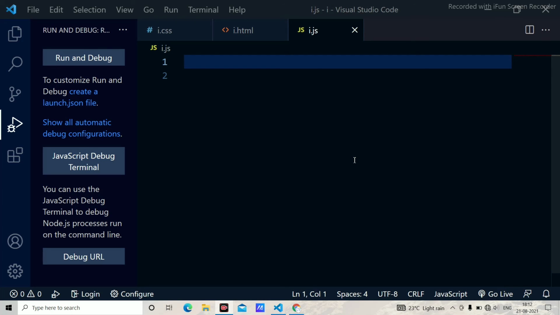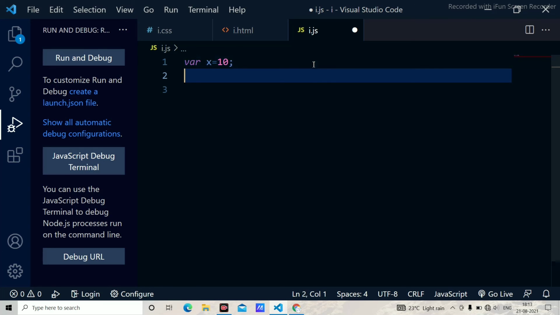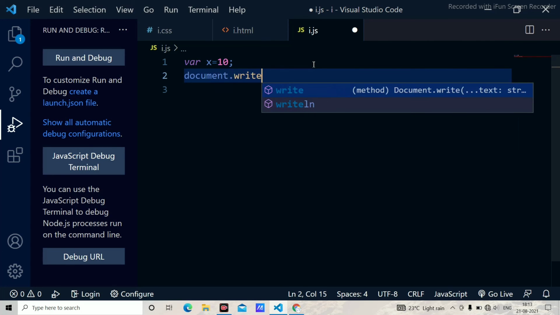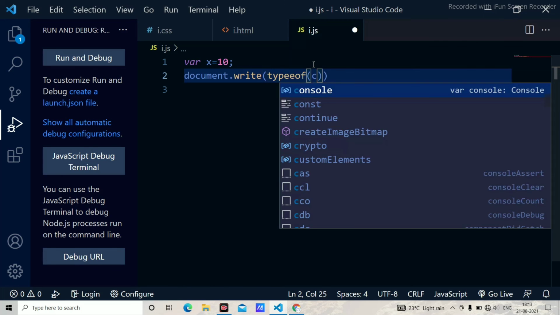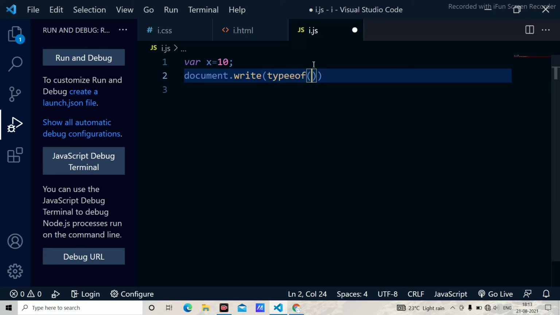Now I'm going to discuss the data types. Whenever we are saying data, we have many types of data. We have mainly numbers, strings, boolean, floating and integer. But JavaScript will consider them as a number. How to find them? First of all, you have to write a variable x equal to 10. As we have discussed in the previous presentation, var x equal to 10, we are declaring a variable, and I have to write document.write. Whenever I'm saying document.write, it will give me the output. In the output, you have to mention the typeof x, which will give you what data type x belongs to.